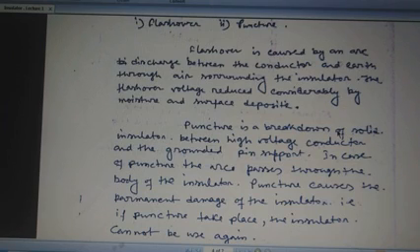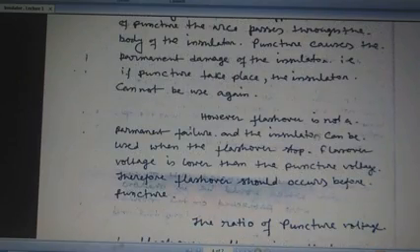In the case of puncture, the arc passes through the body of the insulator. Puncture causes permanent damage to the insulator. That is, if puncture takes place, the insulator cannot be used again. However, flashover is not a permanent failure, and the insulator can be used when the flashover stops.